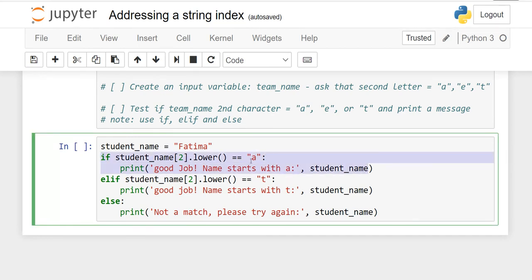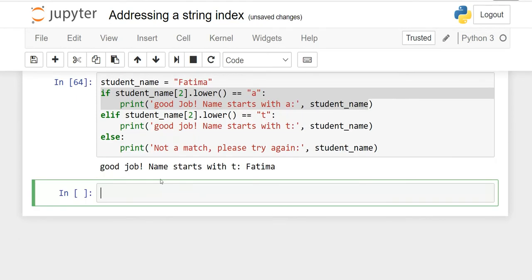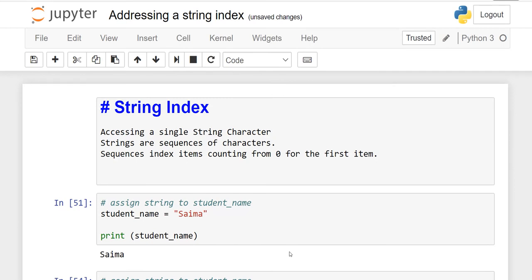It will check whether it is 0, 1, 2, never count with 1, right? 0, 1, 2. So second is T. Here I say second is A, which is false, so system will move here. Yes, second is T. When I run it, good job, name starts with T, Fatma. And these lines, whatever you want, you can write down here. This is just the practice. So I hope this is clear. Please practice it. See you in the next lesson, and thank you.